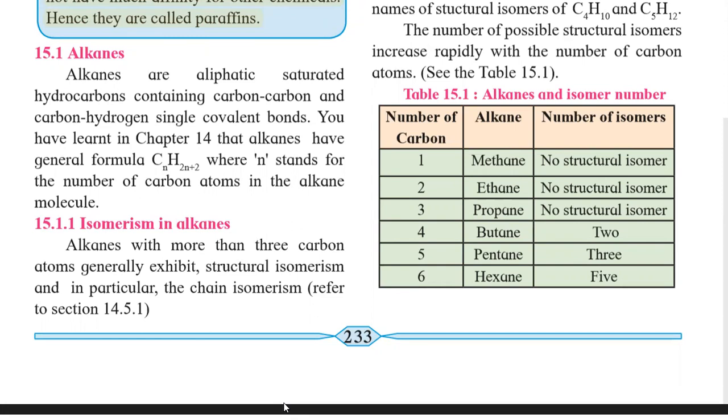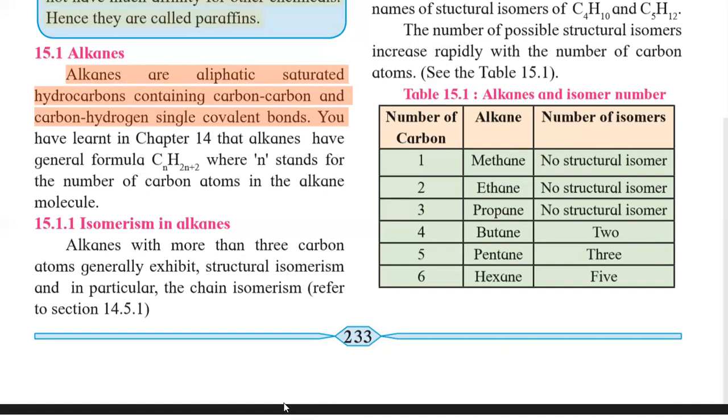So the first point is the definition of alkane. What are alkanes? How are alkanes defined? Alkanes are aliphatic saturated hydrocarbons containing carbon-carbon and carbon-hydrogen single bonds. Again, I will repeat the definition.